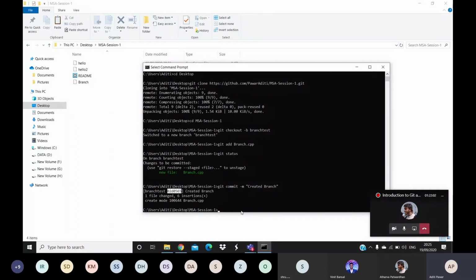into a branch test, having the code over here. So after that, I have created a new file branch which is on my local machine. Now I have to push this file to a remote repository so that Atharva can see the changes which I have made. So for that, I will use the command git push origin and branch name.